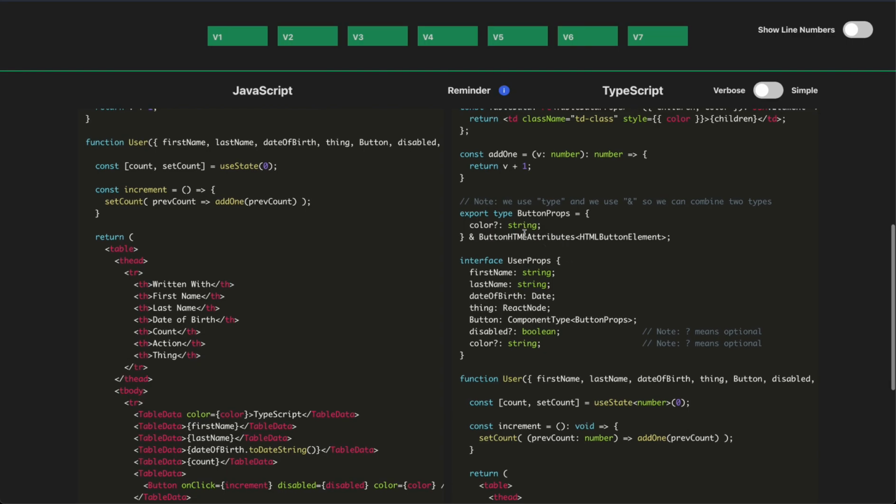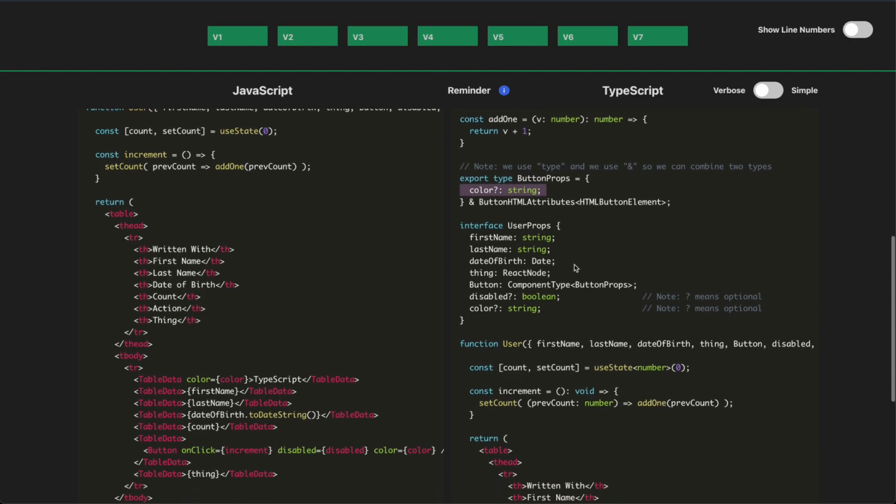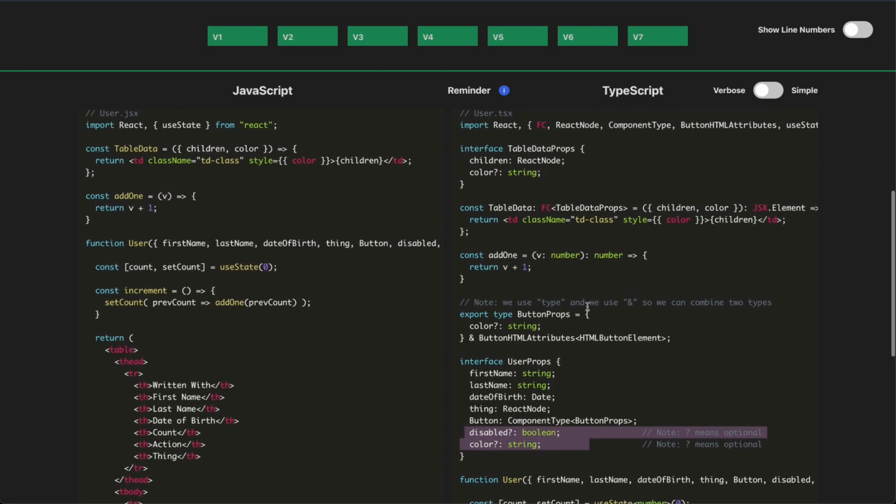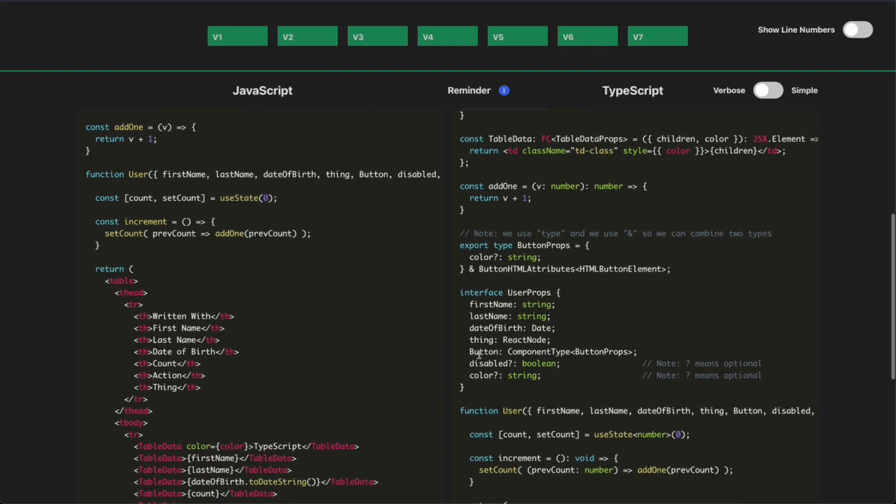So with that, now that we've added our color to our button props, we also need to add color and disabled to our user props. Now note, in this case, we added something different that we haven't seen in this video so far, which is a question mark next to disabled and color. That's because these are actually optional fields. If we take a look at the table data props, it also has an optional here because we optionally want to take in the color field. So we've updated table data props, we've updated our user props to take disabled and color, and we have a new definition of our button props.